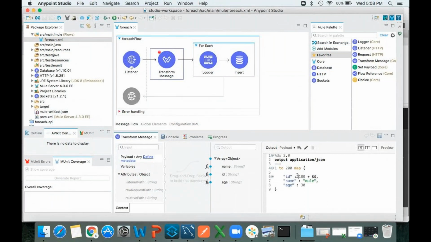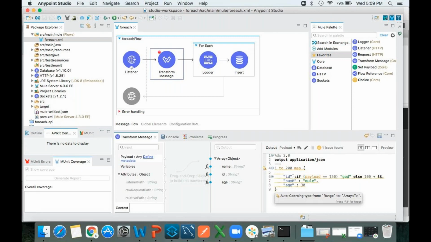How to write a condition here? If payload double equal to 150, I need to print God, else it will print as it is.